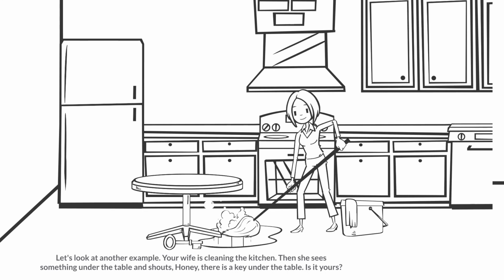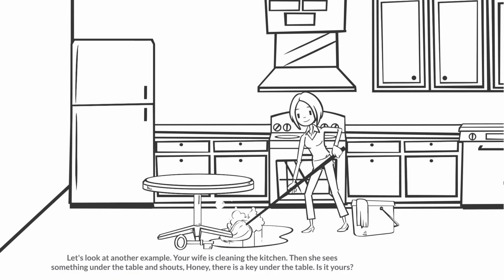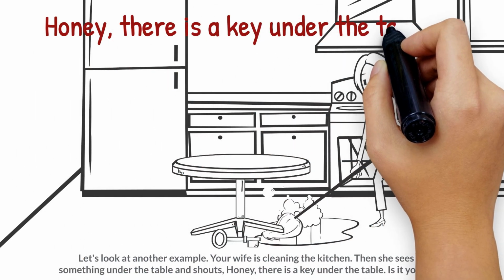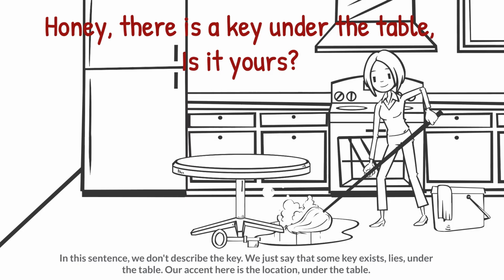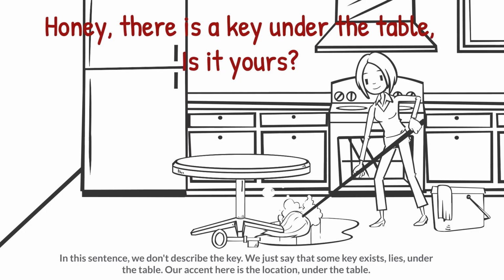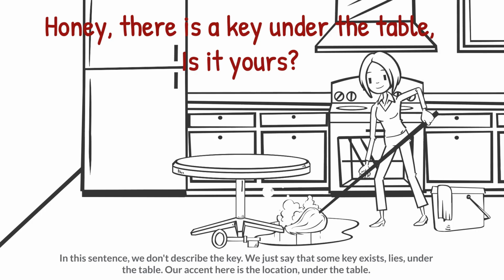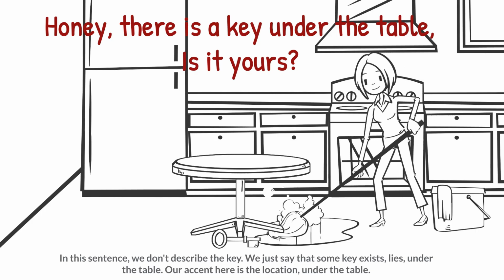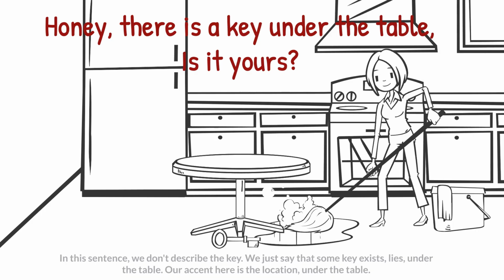Let's look at another example. Your wife is cleaning the kitchen. Then she sees something under the table and shouts, "Honey, there is a key under the table. Is it yours?" In this sentence, we don't describe the key. We just say that some key exists, lies, under the table. Our accent here is the location, under the table.